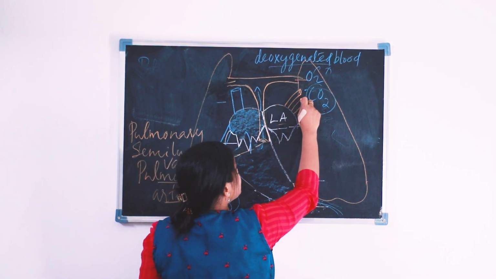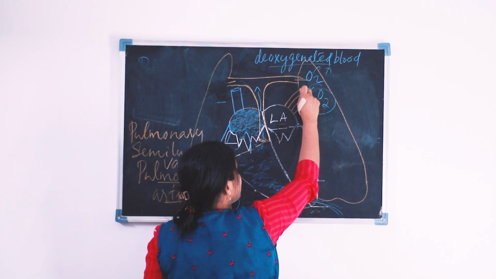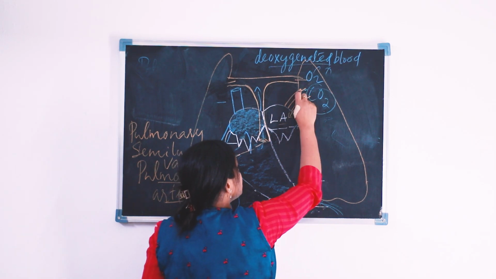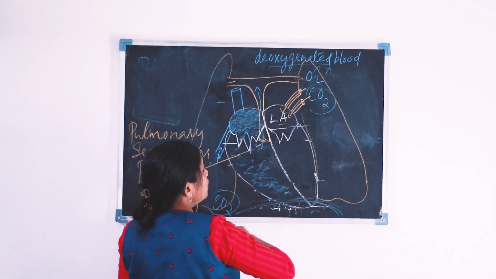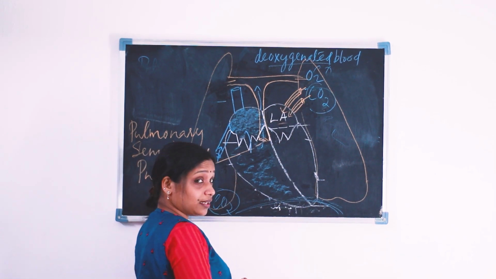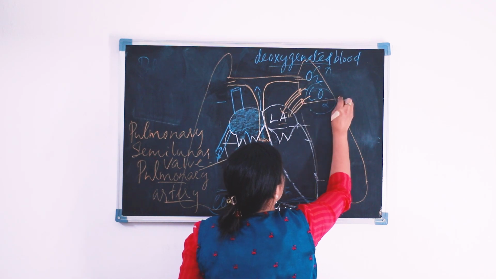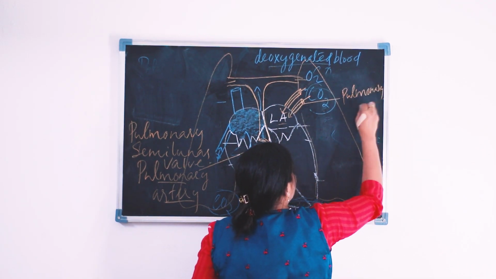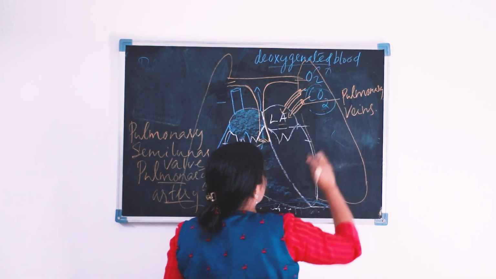Now the oxygenated blood enters into the left auricle through the pulmonary veins. These are the pulmonary veins.